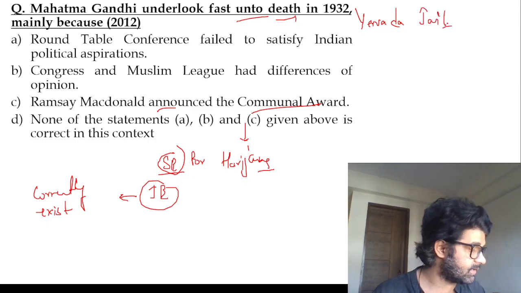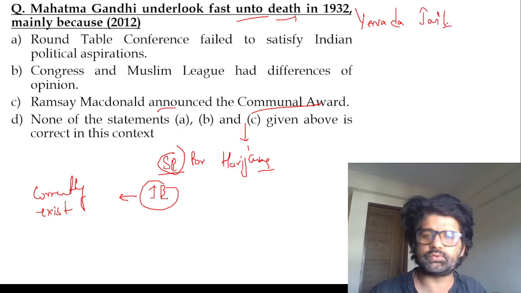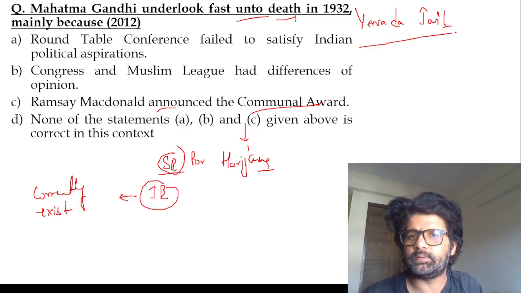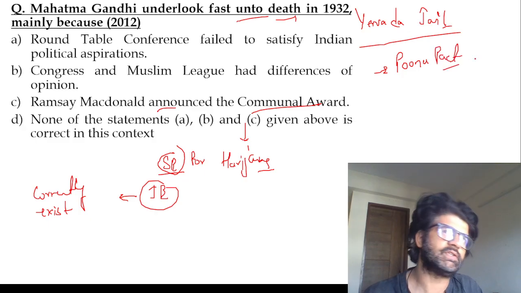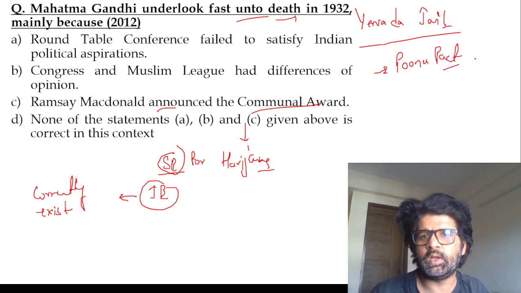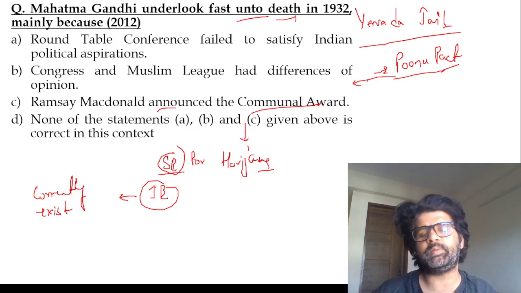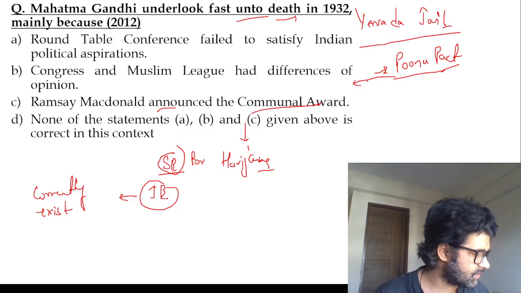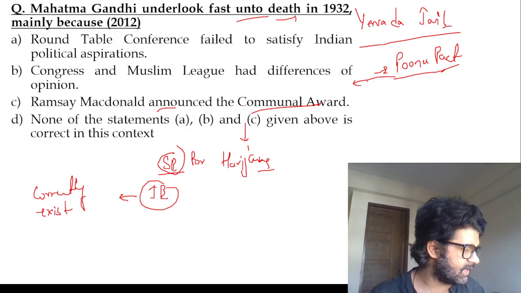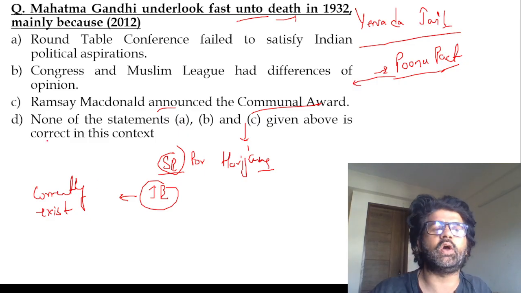And Ambedkar sir was like, Gandhiji is blackmailing, this is so wrong. And then the Poona Pact happened, where Ambedkar sir agreed on joint electorates with reservations for Harijans. But he kept on saying that the Poona Pact was the biggest mistake of my life. That means the Poona Pact is one of the biggest mistakes of my life. So the answer is C.